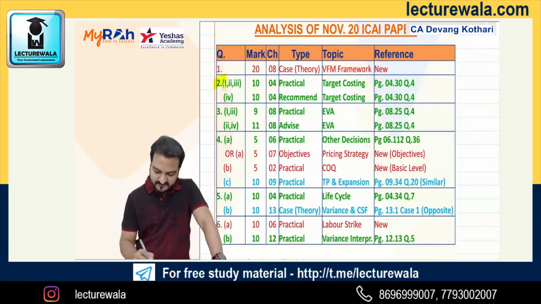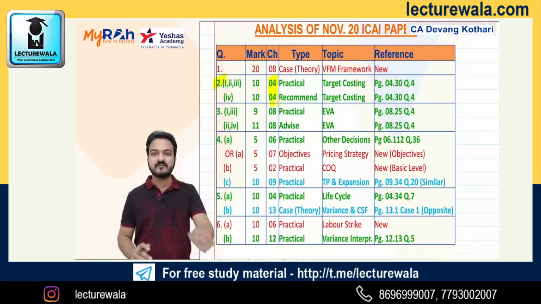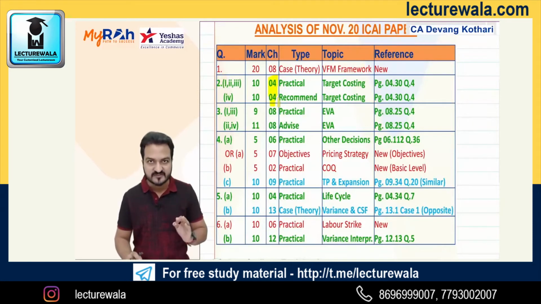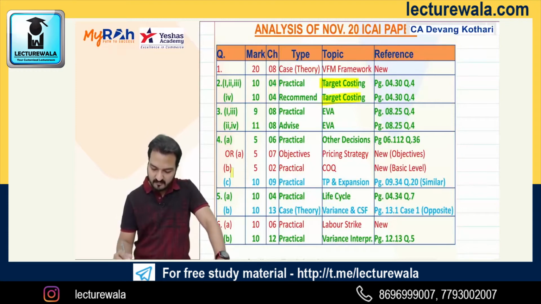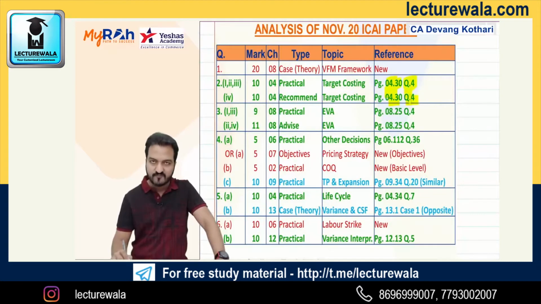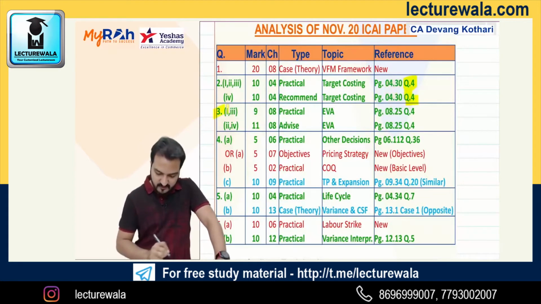Question 2 was from chapter number 4, and chapter 4 was about cost management techniques. Under that, one of the topics was target costing. This question was directly from our book. You can find that in my book, page 4.3, question number 4, exact same question. Question 3 was again from chapter 8.